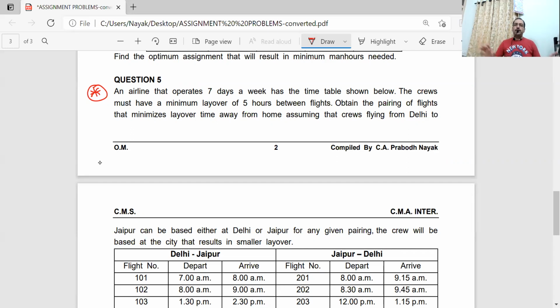So many classrooms, so many batches, and in each degree college level, you will be having 4 divisions also, A, B, C, D division. So first year BCom, there will be division A, division B, division C, division D, like that. When you have so many batches and so many students and so many classes going on, for room allocation also you can make use of assignment. So that is one area where assignment can be used.